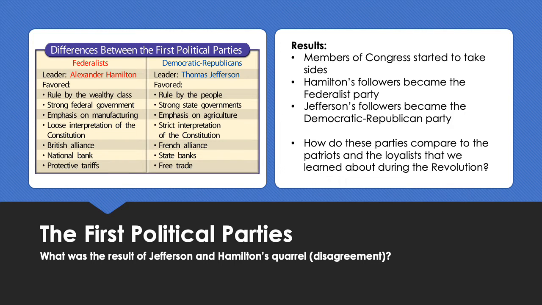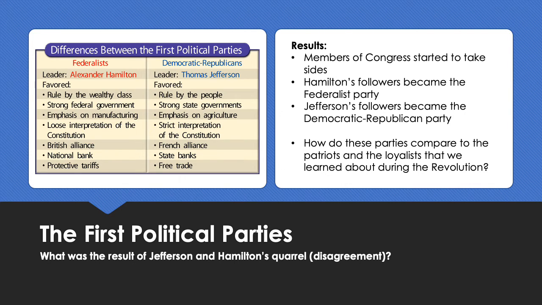The Democratic Republicans, they wanted rule by the people, that true democracy feel. Right? They wanted to have strong state governments, and they wanted more of an economy based on agriculture rather than manufactured goods. They had a much more strict interpretation of the Constitution. They wanted to be in an alliance with France during this conflict between them and Great Britain. They believed in smaller state banks rather than a national bank, and they wanted free trade between nations.